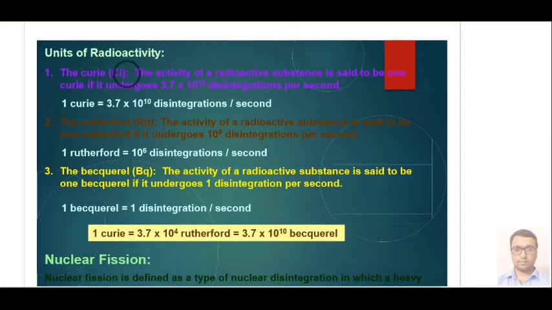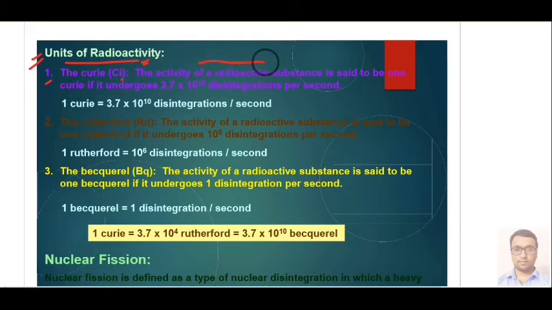Next we have radioactivity. Remember, radioactivity has been removed from your syllabus for this year, so we will have only some important points, like what is radioactivity and its unit. Its unit is known as Curie, represented by Ci.